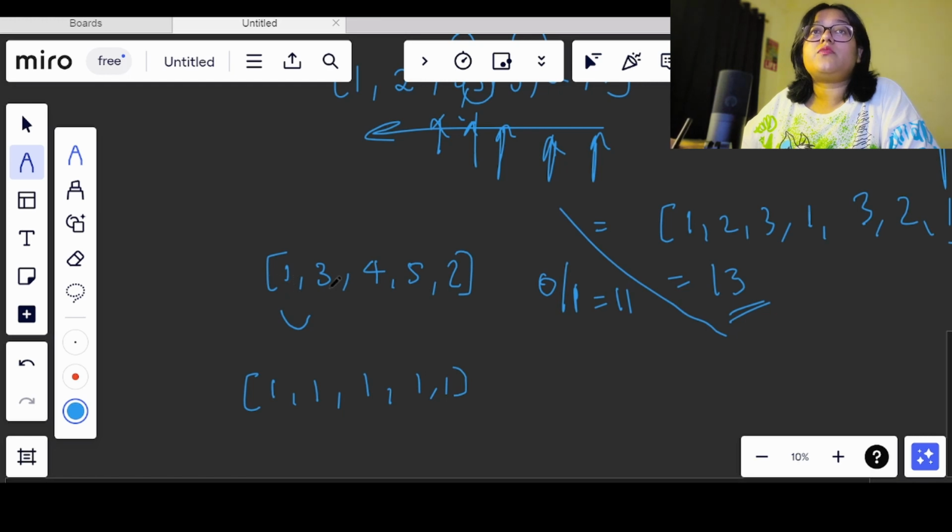Now we will compare this 1 and 3. So this 3 is greater and it will therefore increment by 1. We will get 2 here. Now again we will check this 3 and 4. Okay, so what will happen? This is greater, so it will become 3. In the same way this 5 is greater than 4, so this will become 4. Now when we compare this 5 and 2, this 2 is lesser than 5, right? So it will be 1 only.